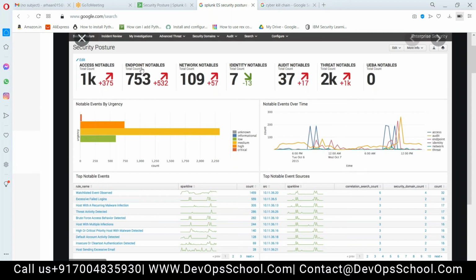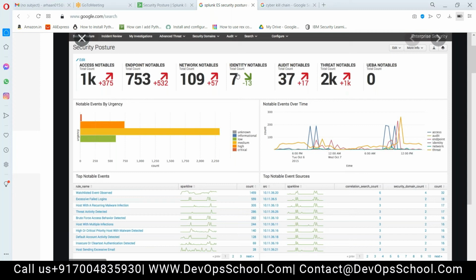Endpoint notable: something detected on the machine. A malware is detected on a machine. An infection is detected on one of the machines. It is called an endpoint notable. Network notable: data is coming in, going outside. Some internal IP is communicating with some external IP. It is called a network notable.